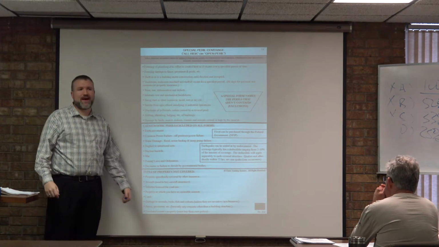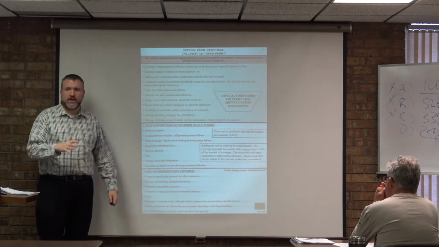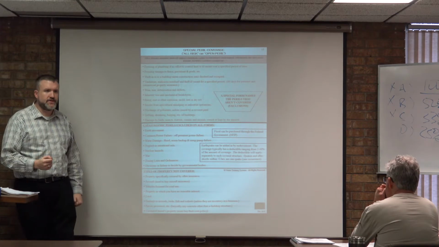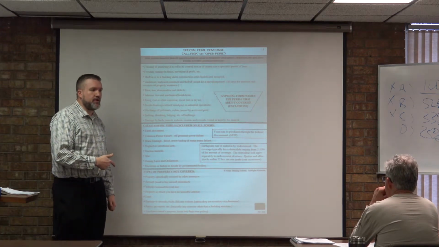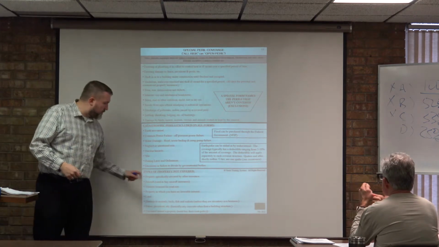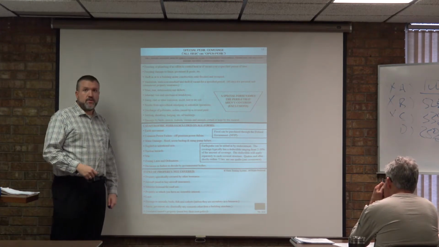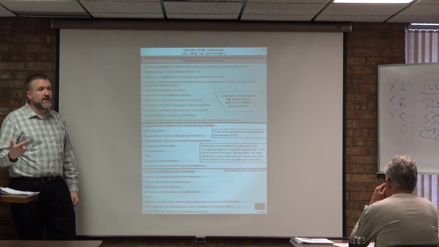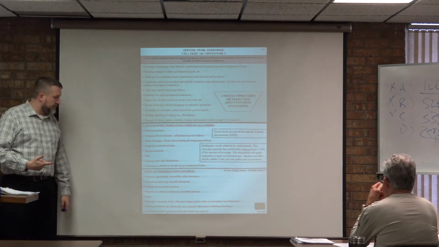Aircraft. You cannot buy property insurance on aircraft. You need, ironically enough, aircraft insurance. Same way with vehicles licensed for road use. We'll talk about those policies tomorrow, called auto policies, right? Property in which you have no insurable interest, which meant, once again, you are not in a position of financial loss if anything happened to it.